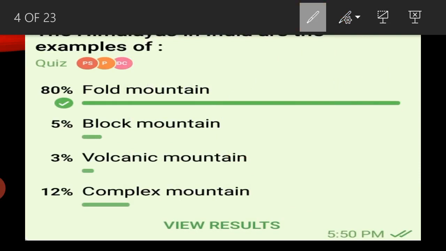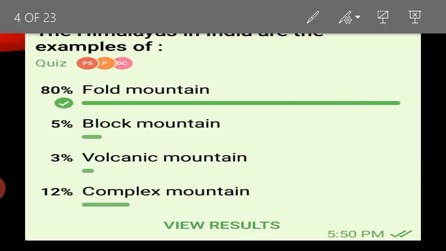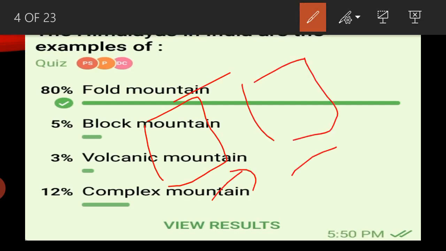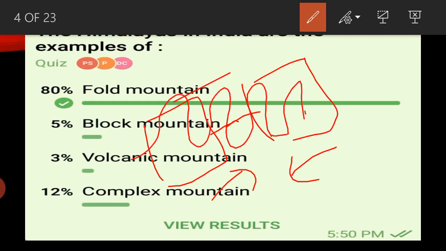So next, fold mountains. Fold mountains are formed because of continental collision, because of compressional and tensional forces, which move the crust like folds and raise mountains and folds.